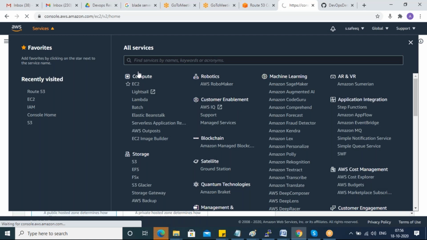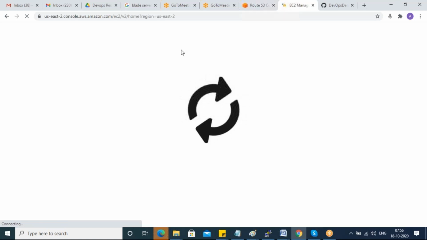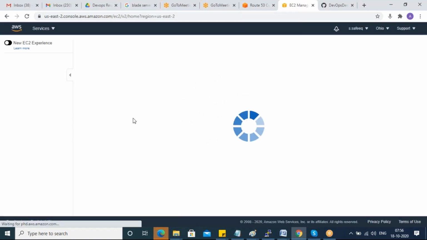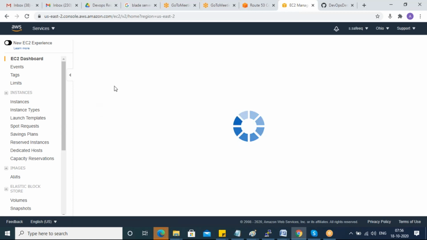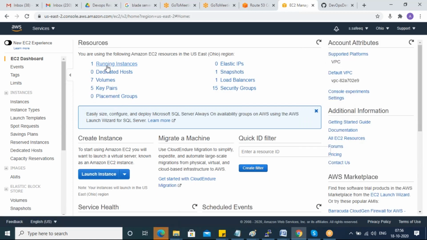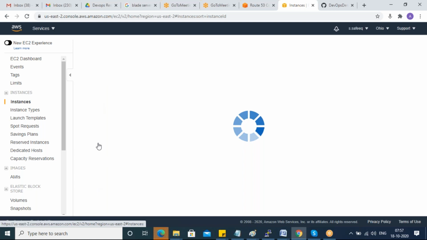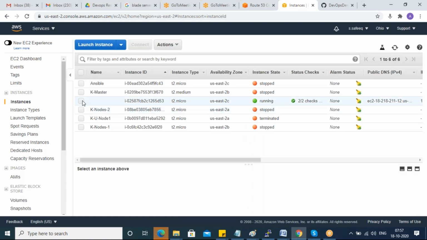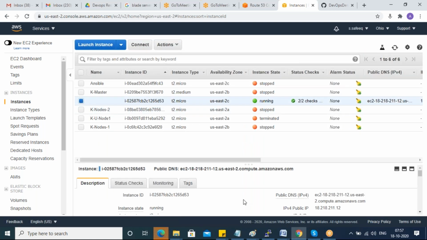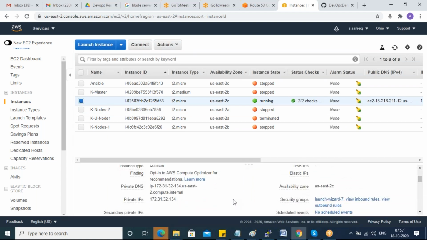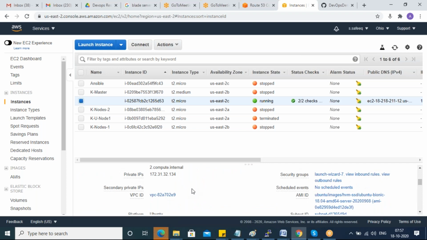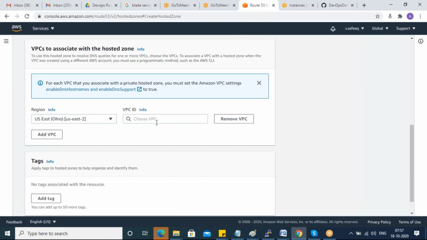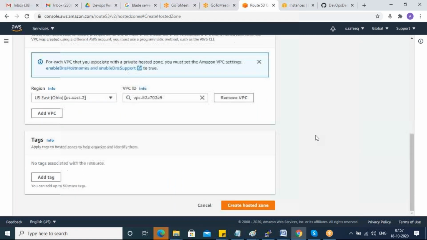I'm selecting the same VPC that I gave to the Kops master. It can be any other also, but for simplicity I'm giving the same VPC details. Yeah, the same one. Okay, so next, that's it.